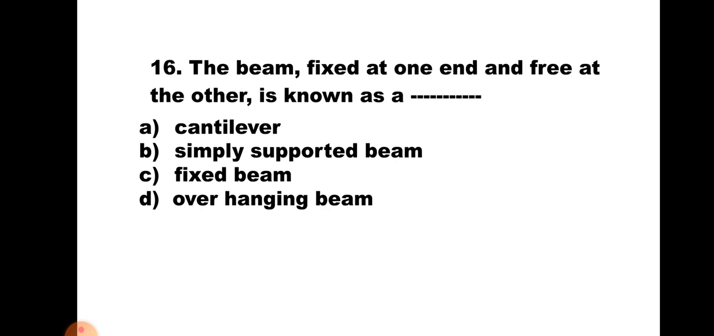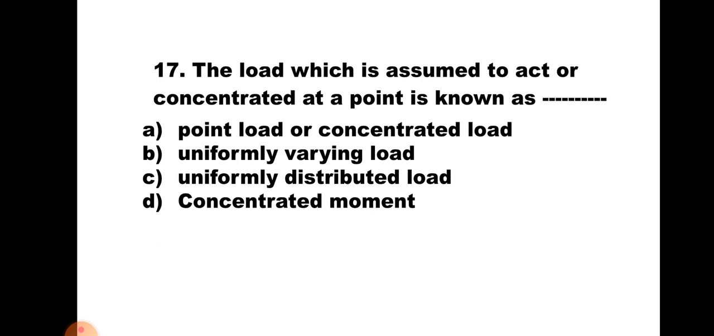Question number 16. The beam fixed at one end and free at the other is known as: A. Cantilever, B. Simply supported beam, C. Fixed beam, and D. Overhanging beam. Now, if one end is fixed and other is free, it is known as cantilever. Hence, the correct answer of this question is A, cantilever.